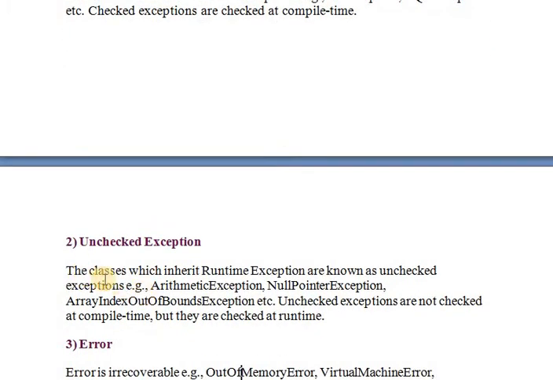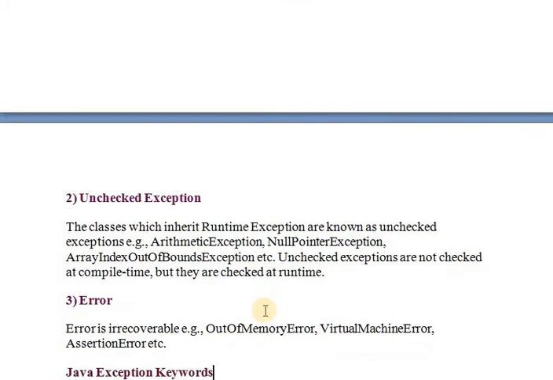The classes which inherit RuntimeException are known as unchecked exceptions. Examples are arithmetic exception, null pointer exception, array index out of bound exception. Unchecked exceptions are not checked at compile time, but they are checked at runtime. Error is irrecoverable. Examples are out of memory error, virtual machine error, assertion error, etc.